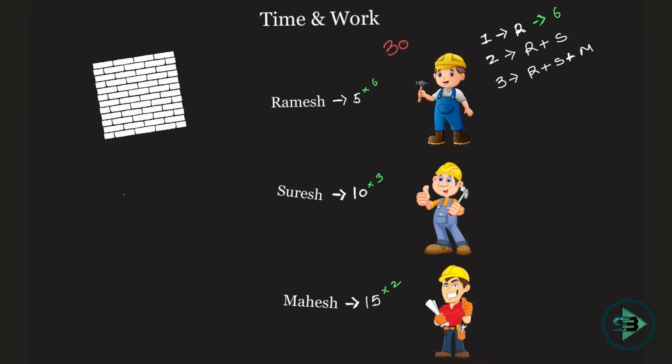On the second day Ramesh and Suresh are working. They will put in how many? 6 plus 3, which is nothing but 9. So 9 plus 6 is what? 15 bricks have been put in till now. How many bricks are you supposed to put in? 30. So 30 minus 15, which is nothing but 15 bricks are remaining to be put in, and we are finished with day 2.